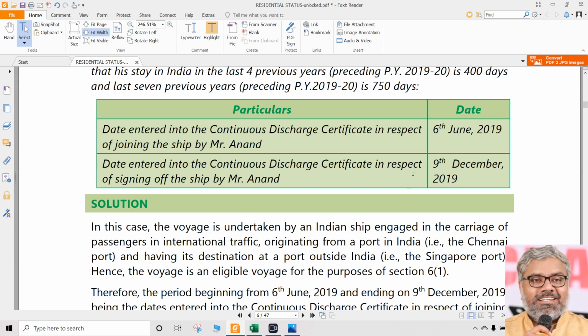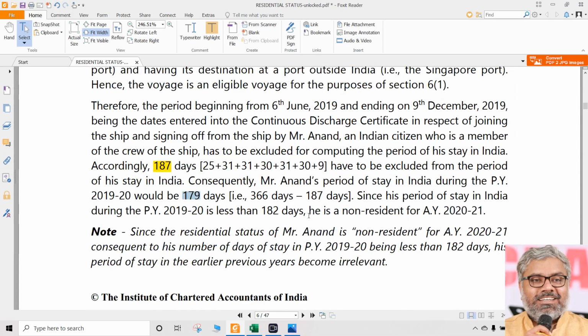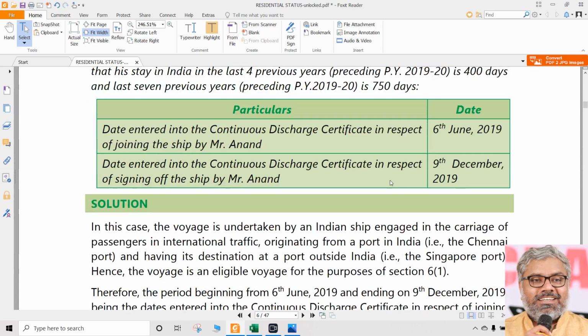Not necessarily. Even if you calculate like that also, it is okay. But one is enough, no? Automatically the remaining thing will come out. So automatically, how many number of days would he have stayed in India? 366 days we have in this year. Remember that. Why? Because it is a leap year.